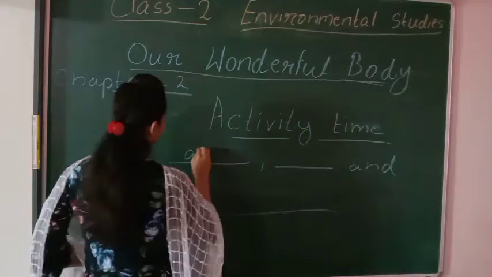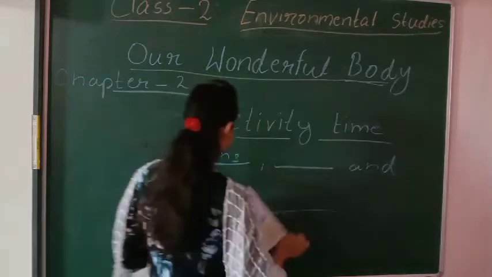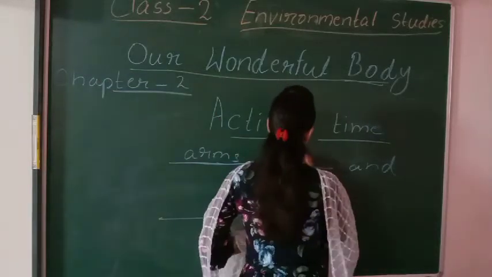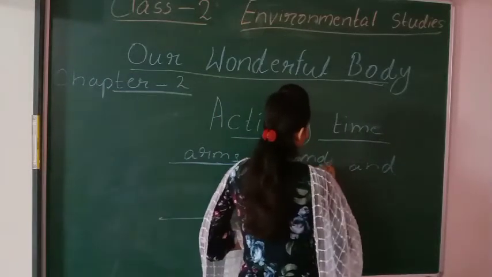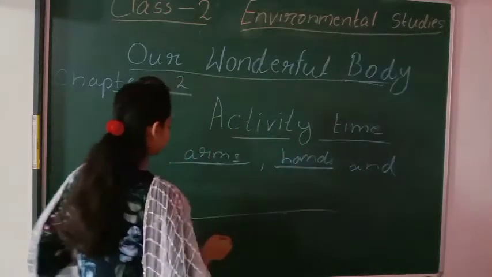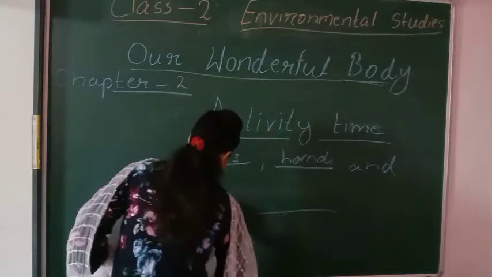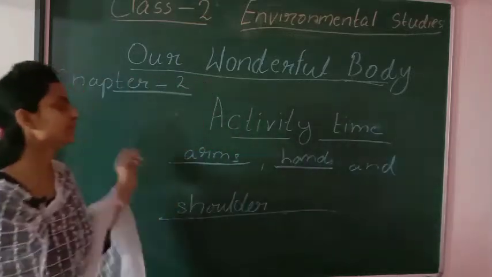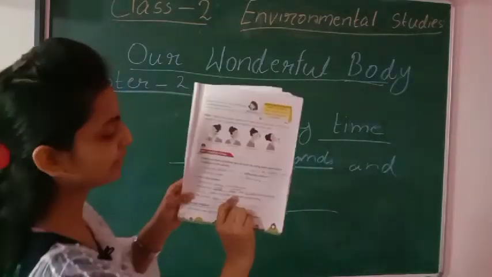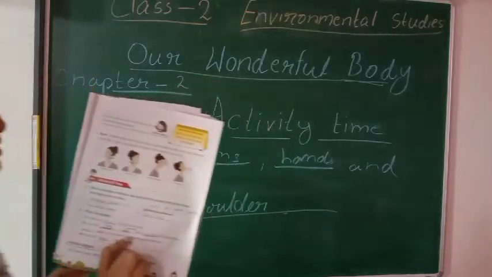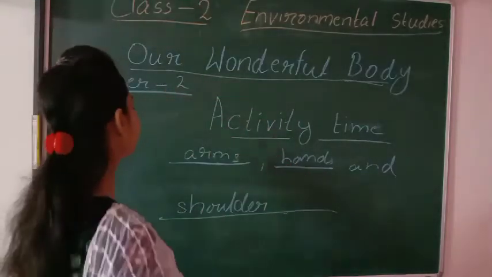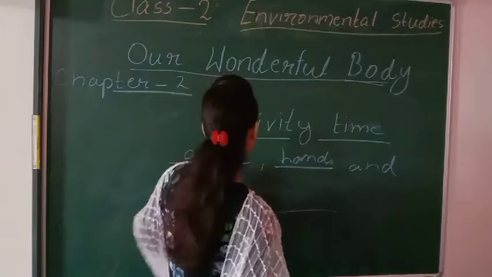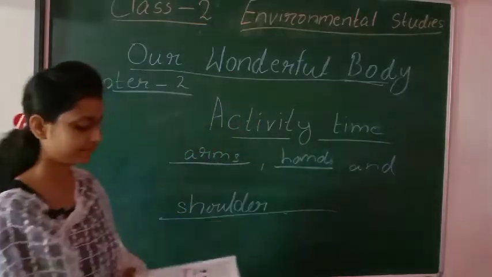In the first blank you may write arms, second hands, and the third one is shoulder, okay. So in these 3 blanks you have to fill these 3 words, because with these 3 body parts we are able to throw something.